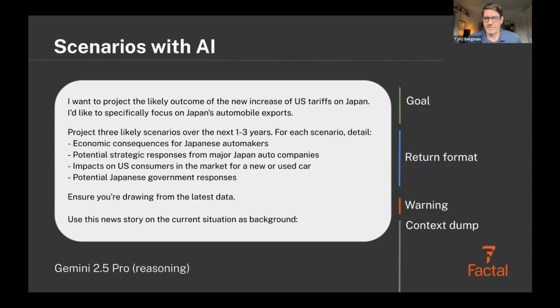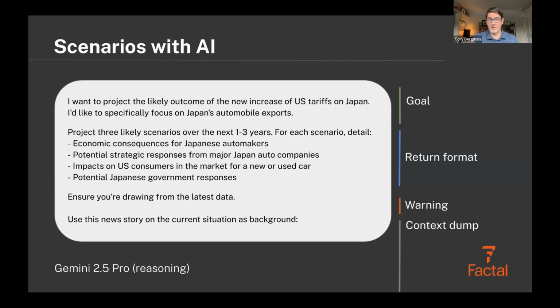And so this is how we're using that format for reasoning models. Project three likely scenarios over the next 1 to 3 years. For each scenario, detail X, Y, Z, and another one. That's the return format. That's the information I want back and in what format I want it. My warning is ensure you're drawing from the latest data, because the news on tariffs is changing by the hour.